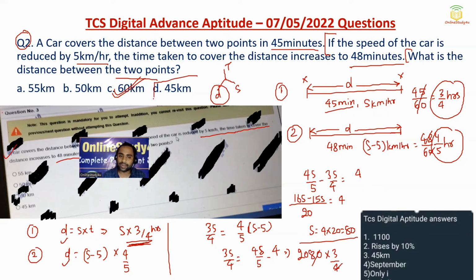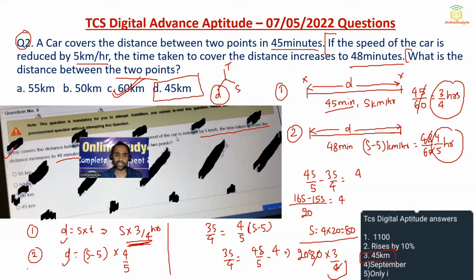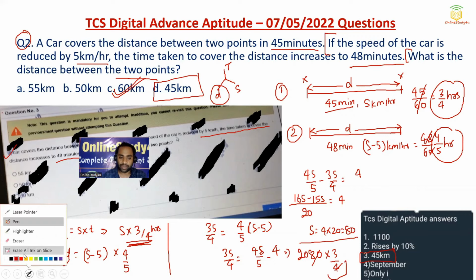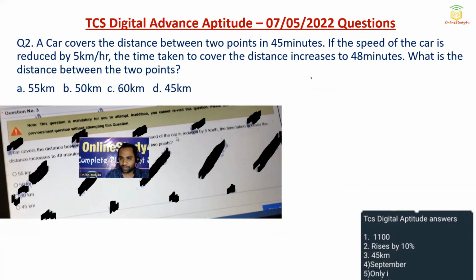But as per the Telegram group, the correct answer is 45 kilometers. Now I will tell you why 45 kilometers is not the correct answer. If you have any doubt, you can also put it in the comment box. I will try to answer. But why the answer is not 45, I will prove it here.